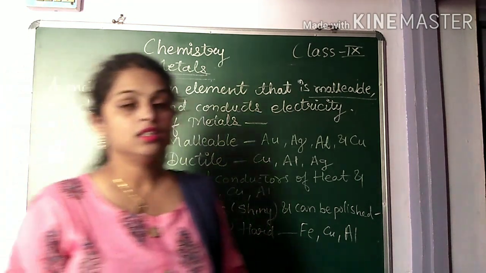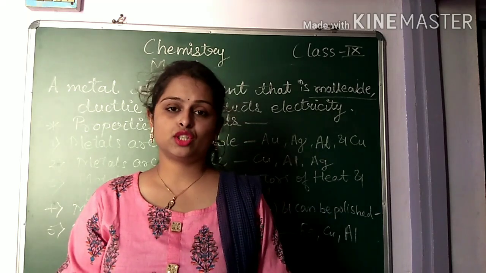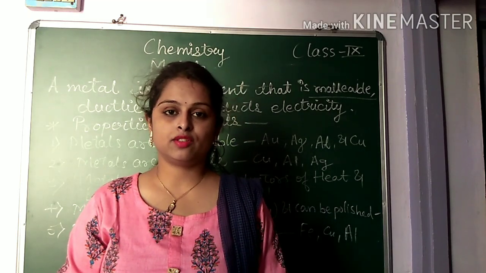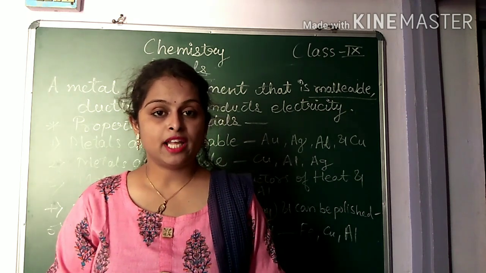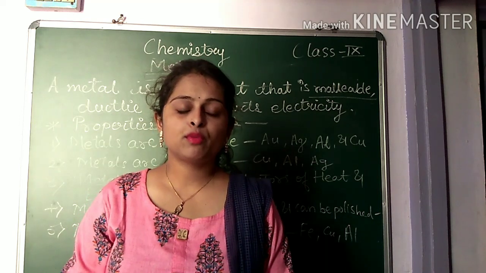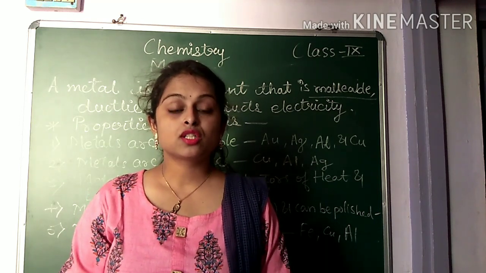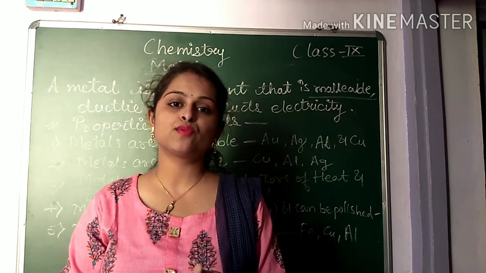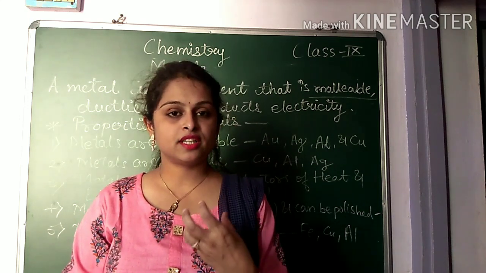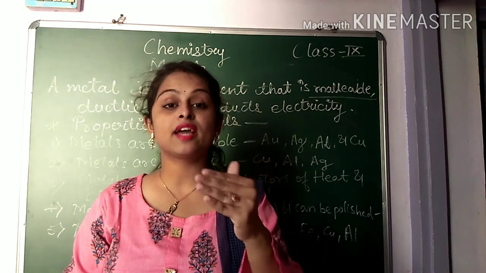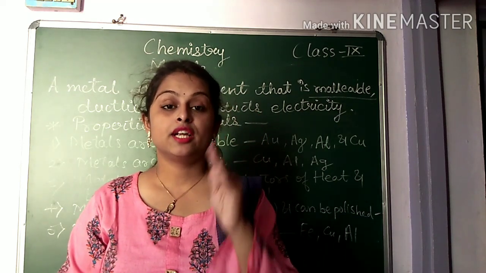Now the third property: metals are good conductors of heat and electricity. Silver is a very good conductor of electricity, and among them copper and aluminum also. Why do we use copper and aluminum utensils in our kitchen? Because they show very low resistance to heating. वो बहुत कम परसेंट में हीट को एब्सॉर्ब करते हैं, but pass on very high conduction.